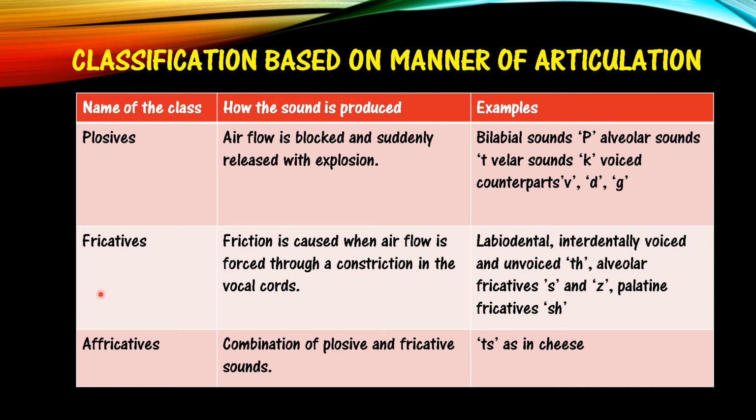Okay. Then the second one is fricatives. How are fricatives produced? Friction. Friction is caused when the airflow is forced through a constriction in the vocal tract. So that is why it is known as fricatives.